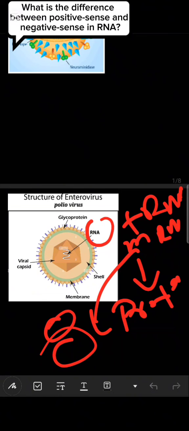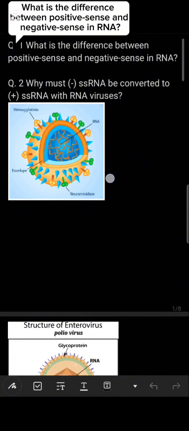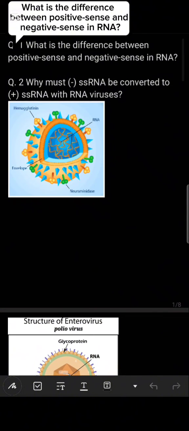So this is the basic concept related to positive sense and negative sense, meaning antisense and sense. That's why the negative converts first into positive, because the positive behaves like messenger RNA, and it is detected by the ribosomes of the host cell and forms the proteins for the survival, for the reproduction, for the replication of the RNA.